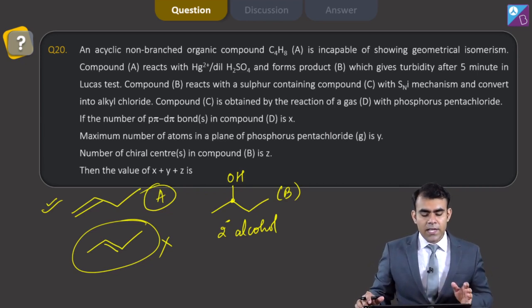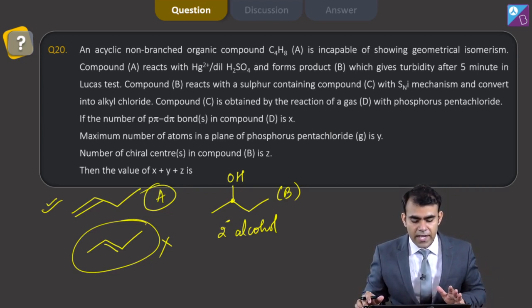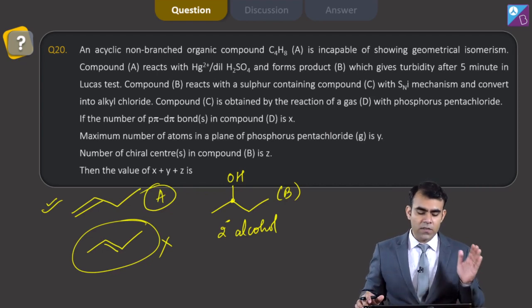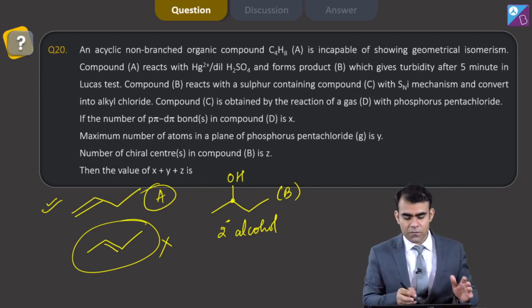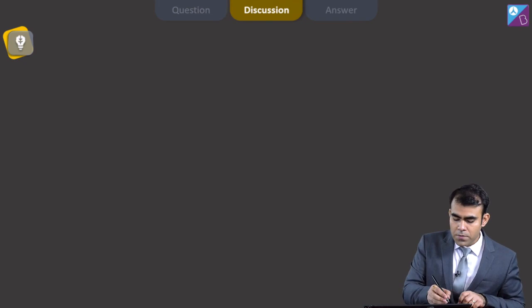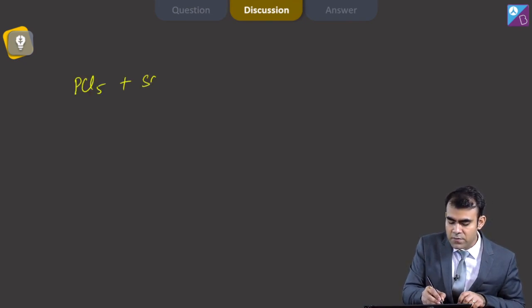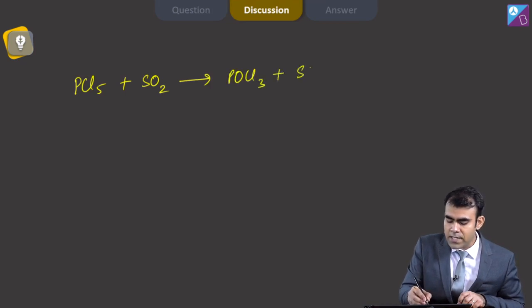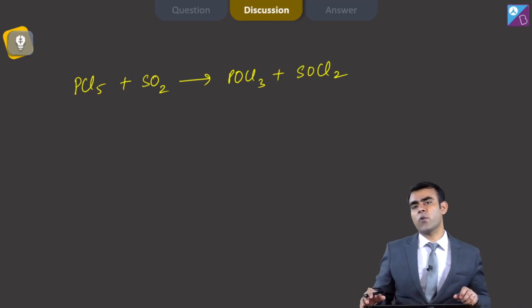Compound C is obtained by the reaction of gas D with phosphorus pentachloride. Now this is confirmed. We know that PCl5 reacts with SO2 to give POCl3 plus SOCl2, that is thionyl chloride.